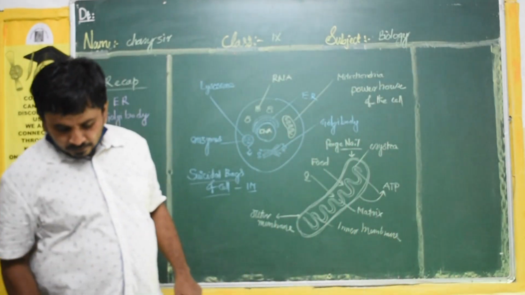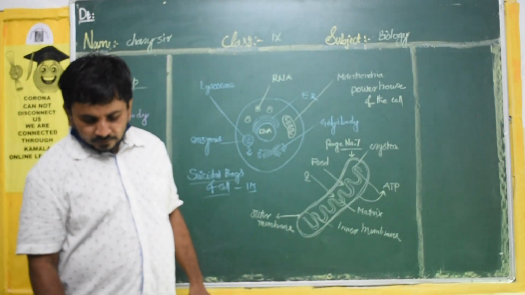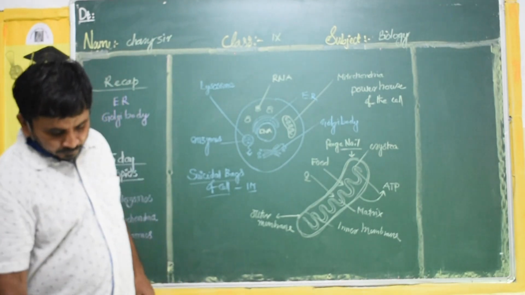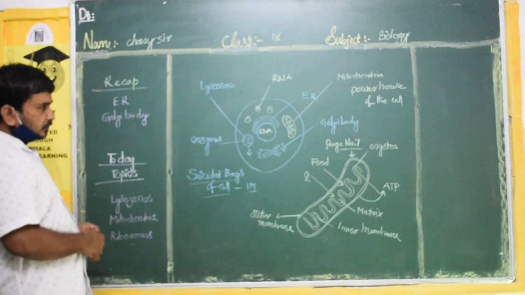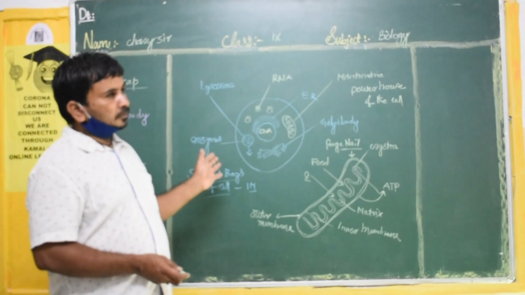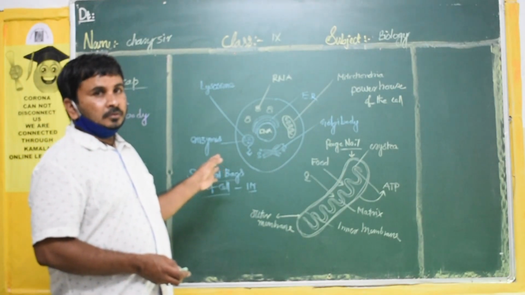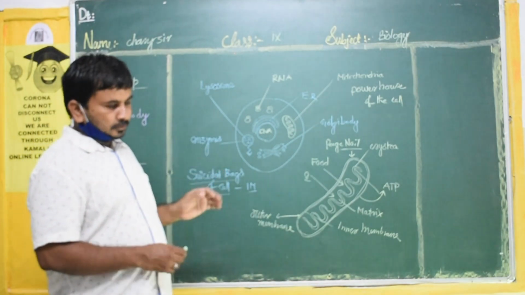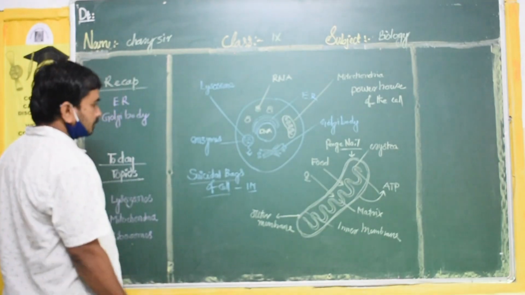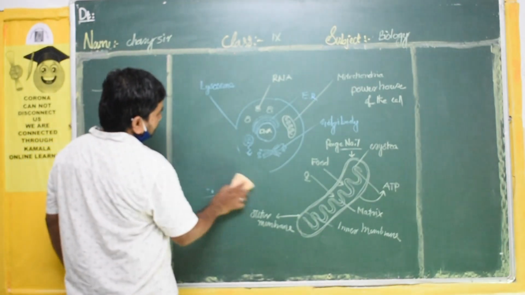Next we already did lysosomes and ribosomes. Next we will go to the plastids. Just note down these points, children. Okay, note down these points. Now next we will go to the plastids.